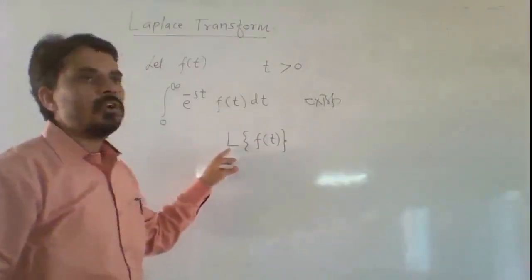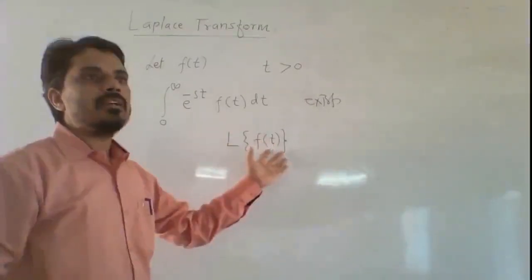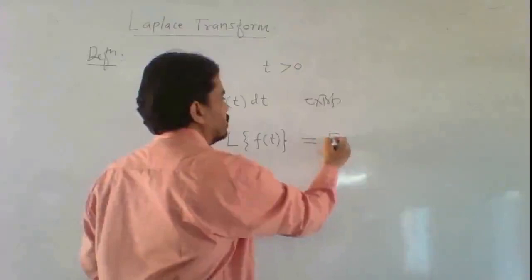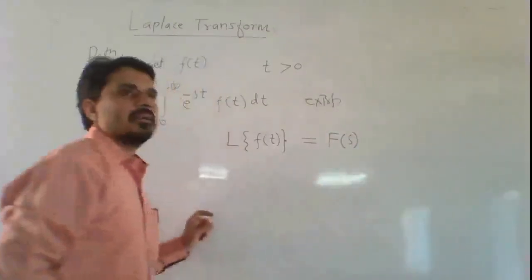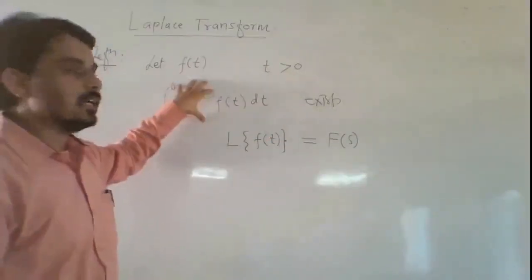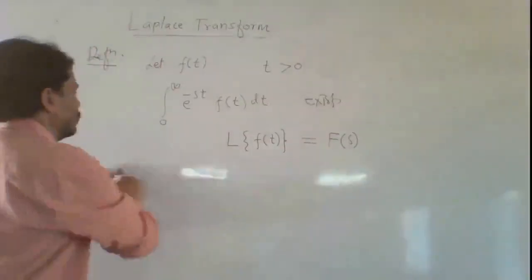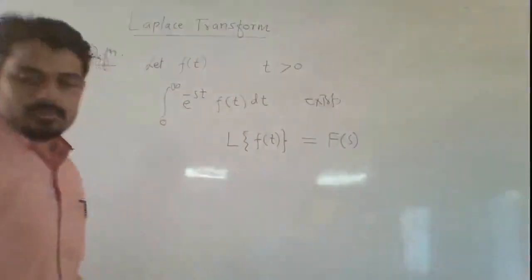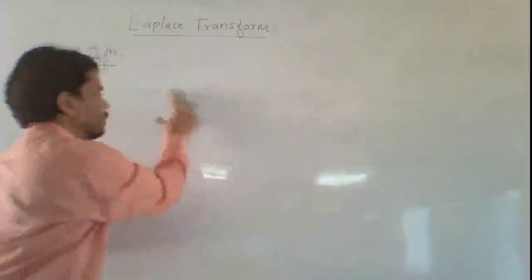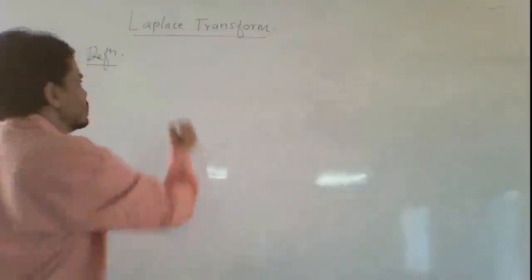Here L is called the Laplace transform operator. This operator operates on a function of time, function of t, obtaining a new function which is a function of s, F of s. So Laplace transform of f of t is equal to this integral, or it is equal to function of s. Now there are some elementary formulas of Laplace transform which are derived by using the definition of Laplace transform.